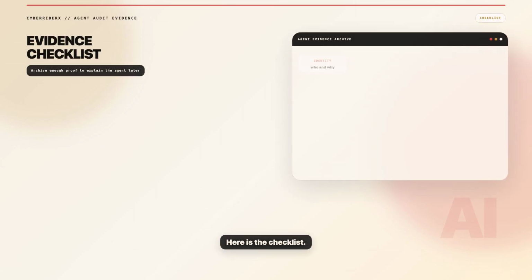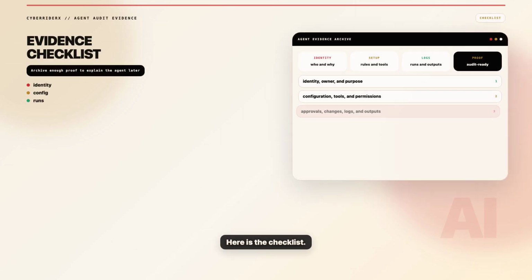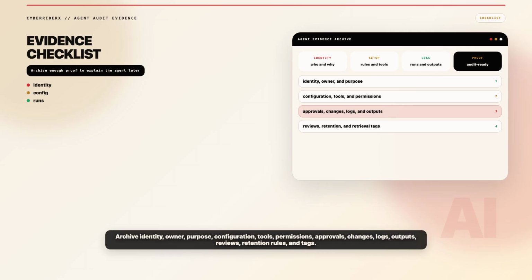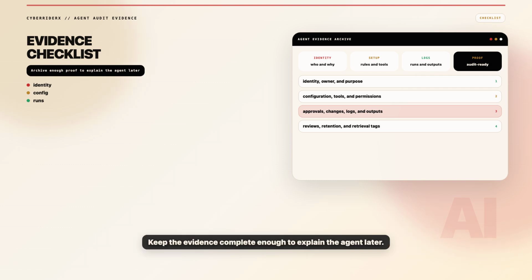Here is the checklist: archive identity, owner, purpose, configuration, tools, data sources, permissions, approvals, change history, execution logs, outputs, downstream effects, access review decisions, decommissioning records, retention rules, and retrieval tags.